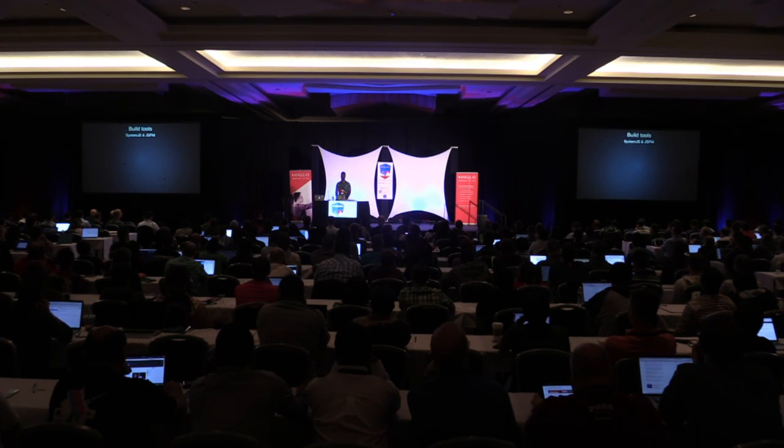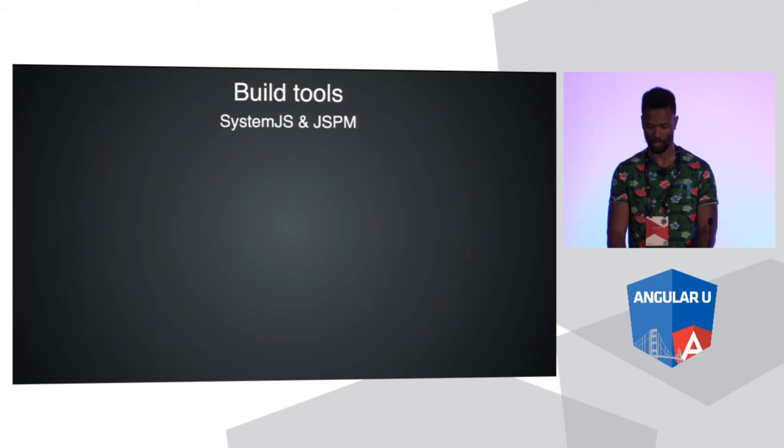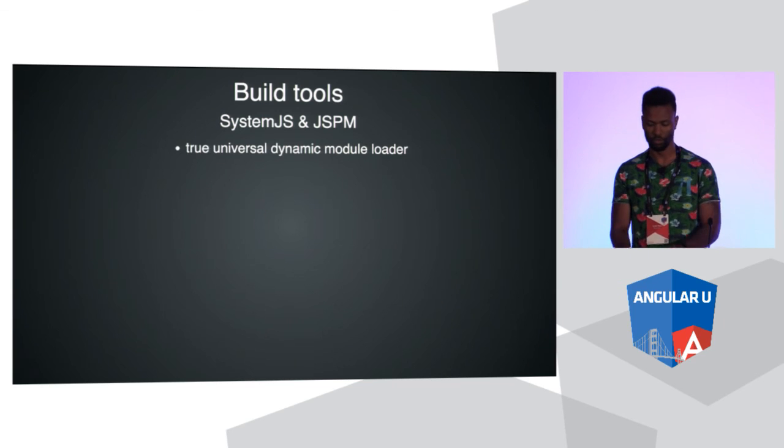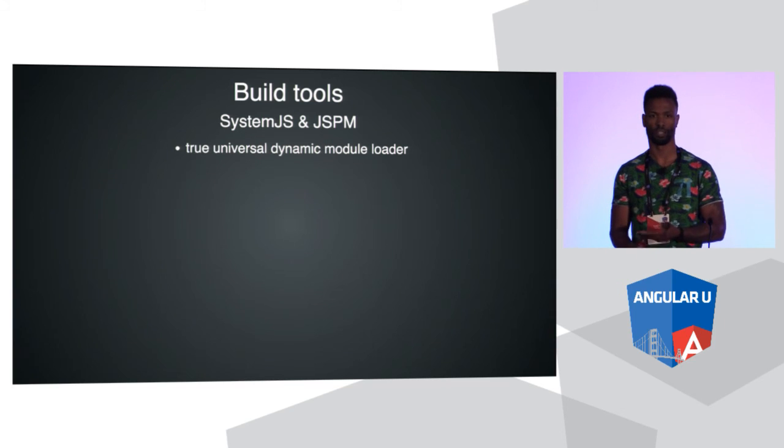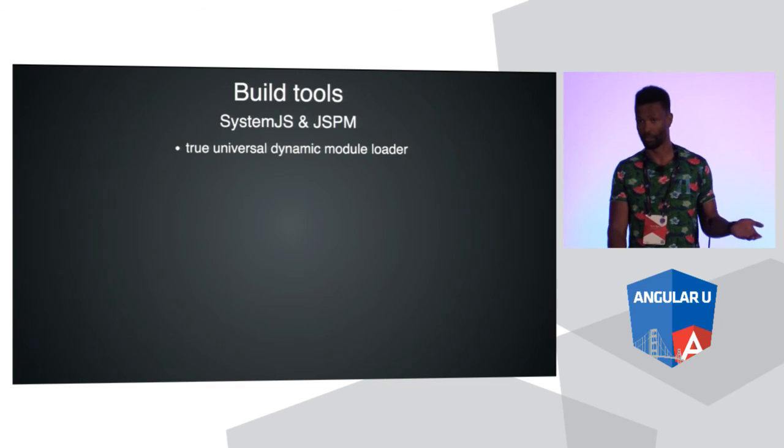So, build tools. System.js and JSPM. They work together. They're two different things, though. It's a true universal dynamic module loader. This is the preferred way that I think people should use ES 2015 today. It's a lot of setup compared to some other tools we're going to talk about, but it's definitely the way to go. And Angular 2 has adopted it, so you should probably do it if you want to stay current for now, okay?